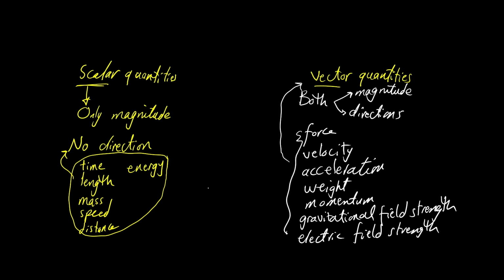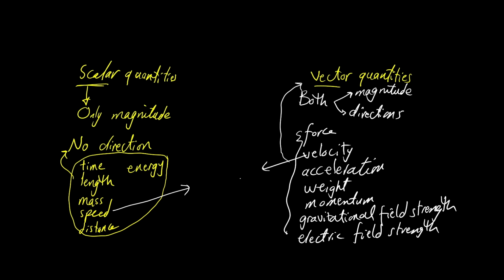So all of these quantities are vector quantities. The scalar quantities have no directions. The vector quantities have directions. We have here velocity and we have here speed. Both of them describe how fast the object is, but the speed is only how much the speed is. But the velocity is how much the speed is, and what is the direction of that. Scalar quantities have no direction. The vector quantities have directions.